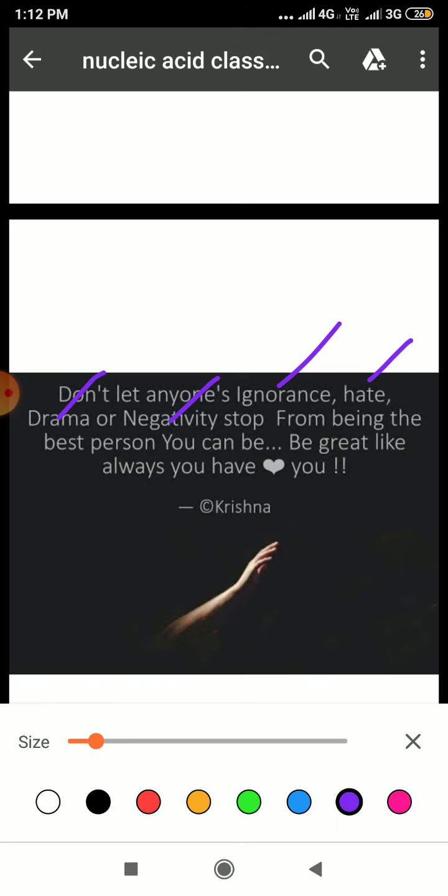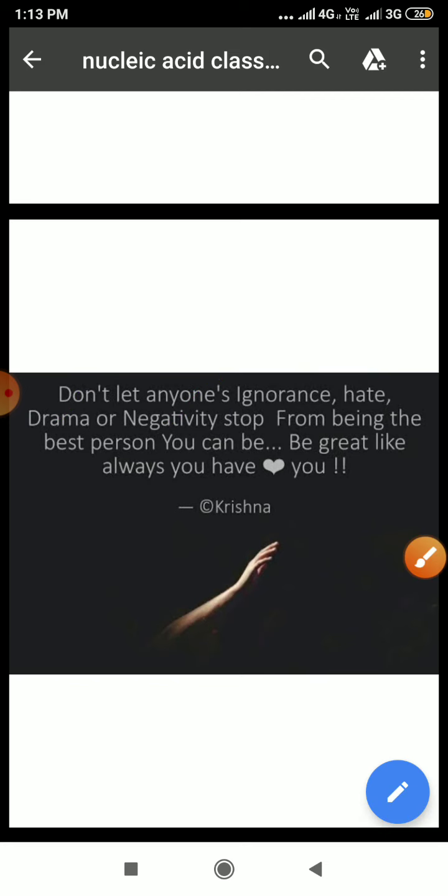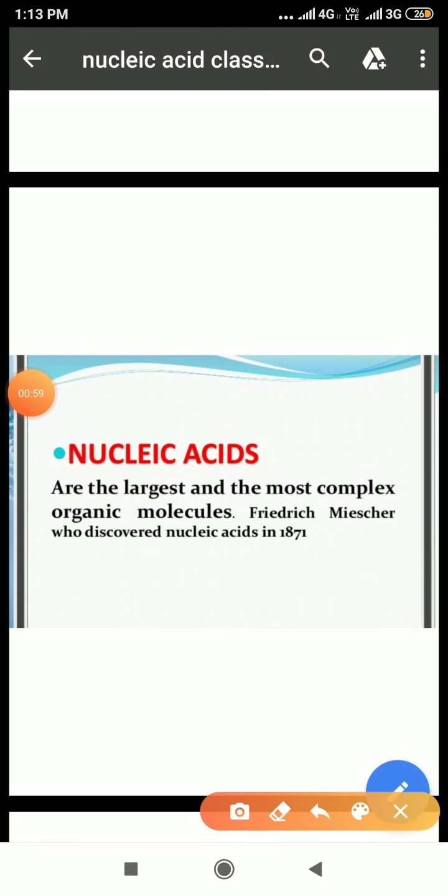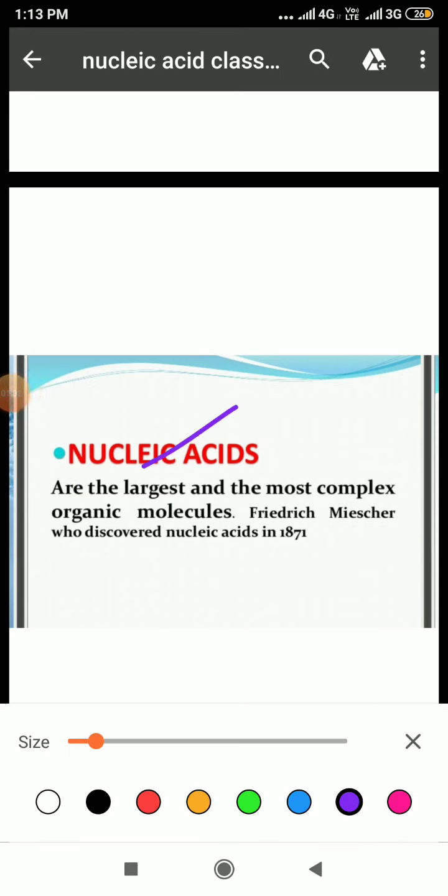So with this beautiful thought, I would like to start with today's topic, that is nucleic acid. So students, what are these nucleic acids? These are the largest and most complex organic molecules, and they were first discovered by Friedrich Miescher in 1871.